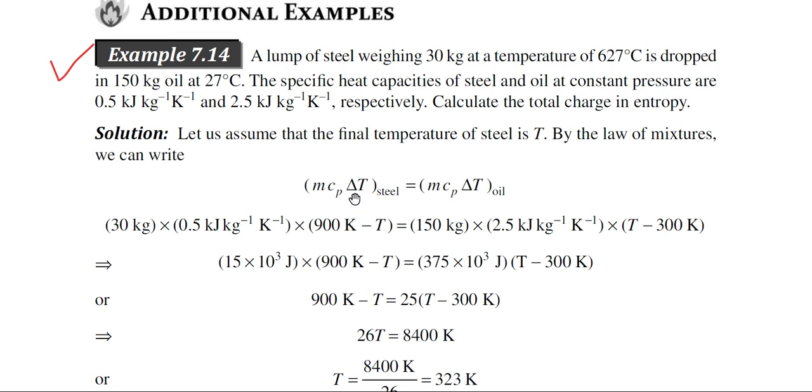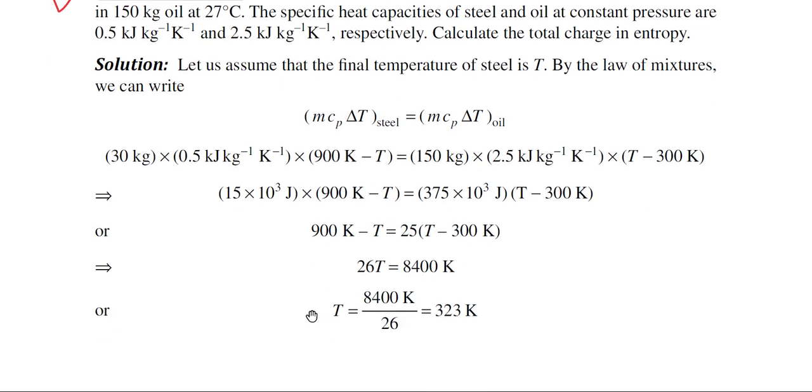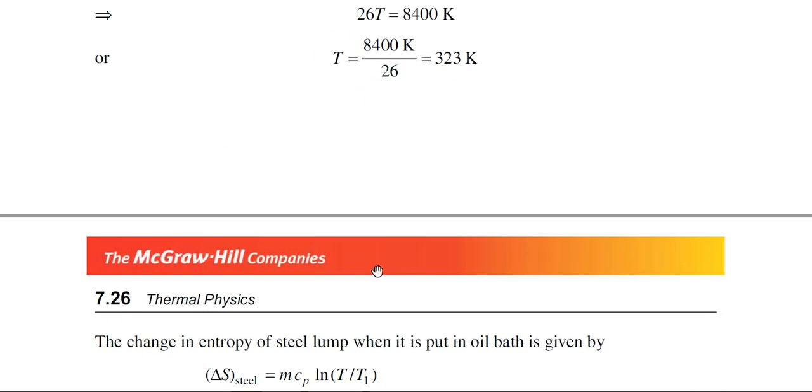So for the steel, the temperature change is 900 Kelvin minus T, and for the oil the change of temperature is T minus 300 Kelvin, because we have converted 27 degree centigrade to 300 Kelvin. If we solve this equation, we obtain the equilibrium temperature T as 323 Kelvin.